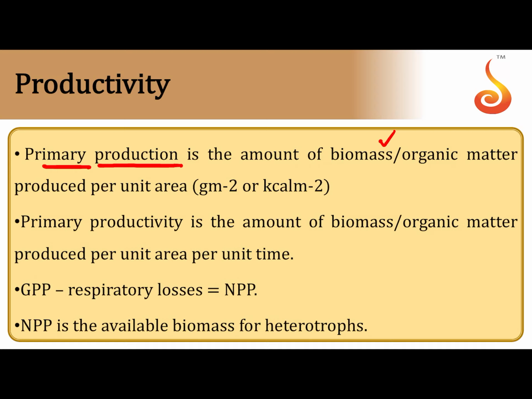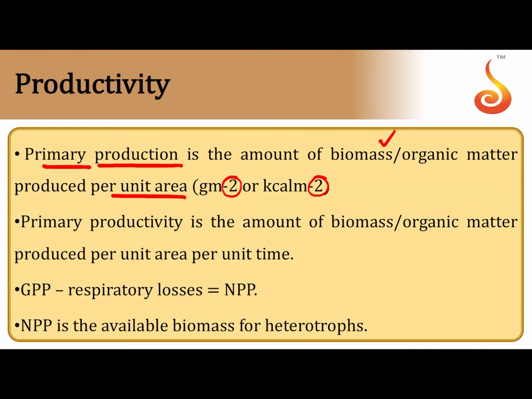So the amount of biomass or the organic substance that is produced per unit area. So it is gram per meter square or kilocalorie per meter square. It can be expressed either in terms of gram, in terms of weight, or in terms of calories. So basically remember the amount of organic matter produced per unit area.